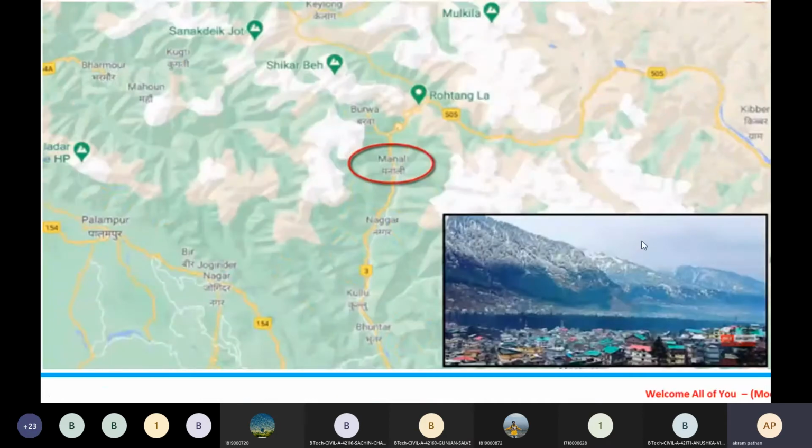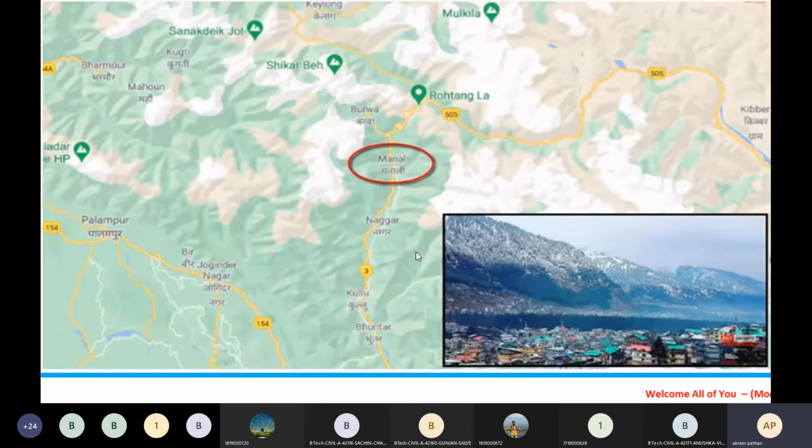Here Manali is the tourist place, and from there we have Rohtangla. Then, if you see here, we have Barwa. So Manali to Barwa and Manali to Rohtangla. In between this is the Pir Panjal mountain range, and traveling from Manali to Leh or Ladakh takes more time.